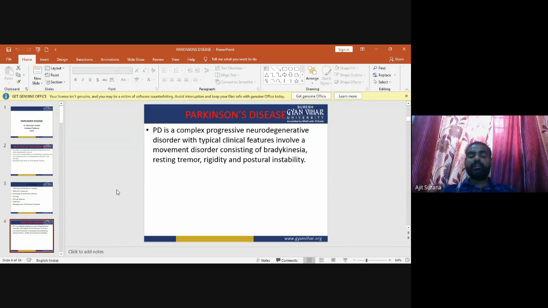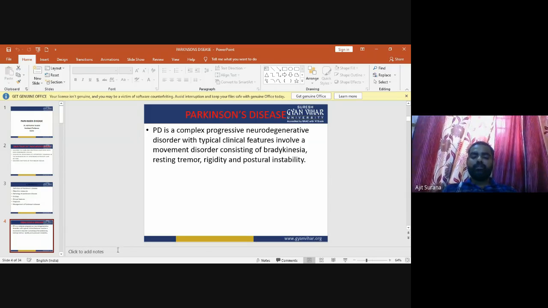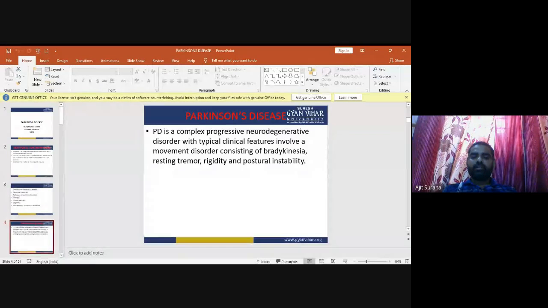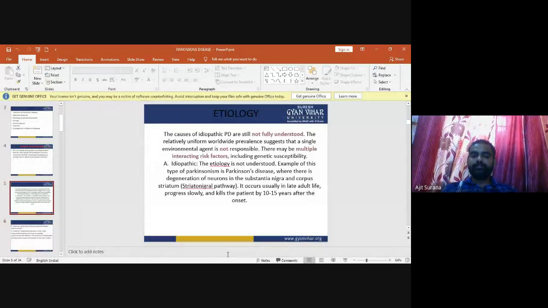Or, Parkinson disease is a complex progressive neurodegenerative disorder with four cardinal signs: tremors, rigidity, bradykinesia, and postural instability. These are the cardinal signs of Parkinson disease.